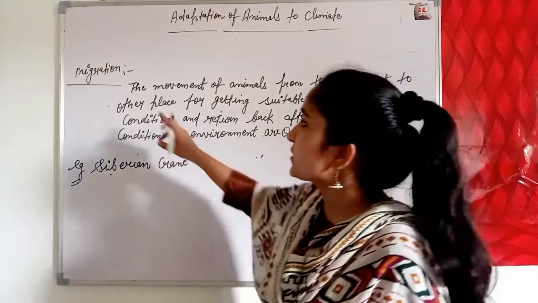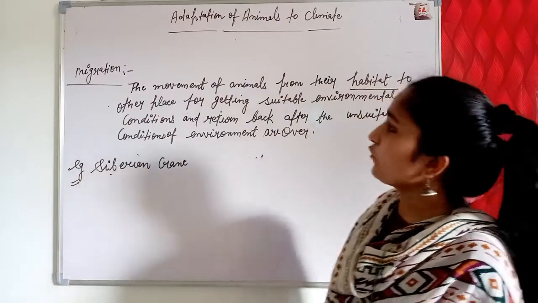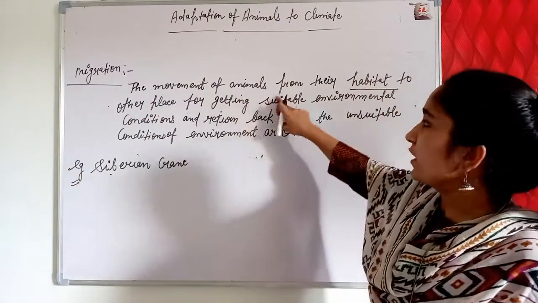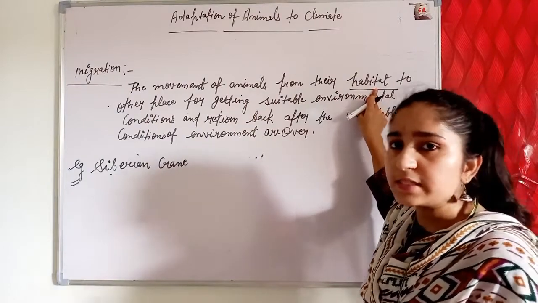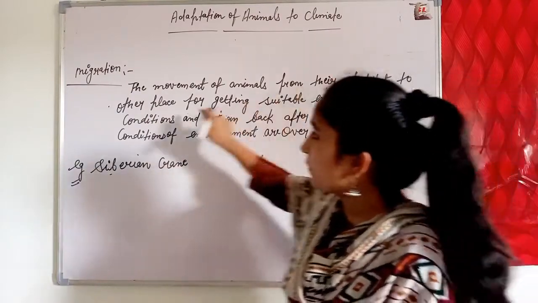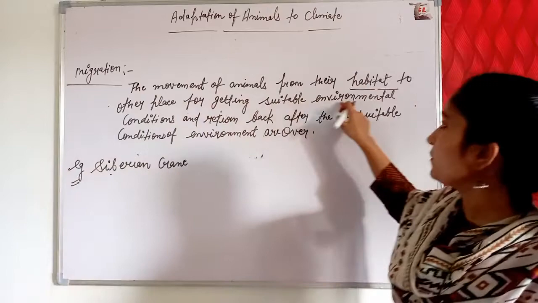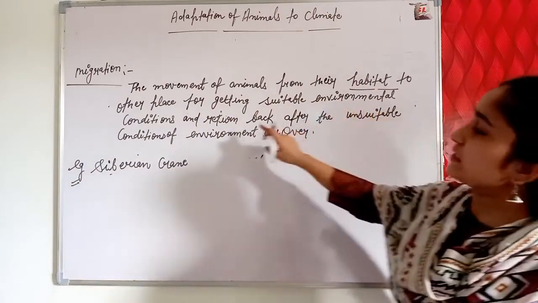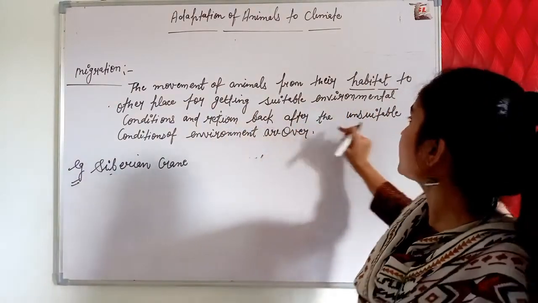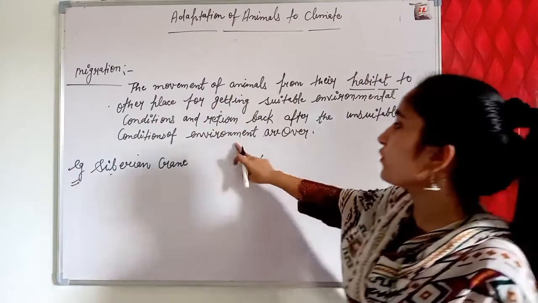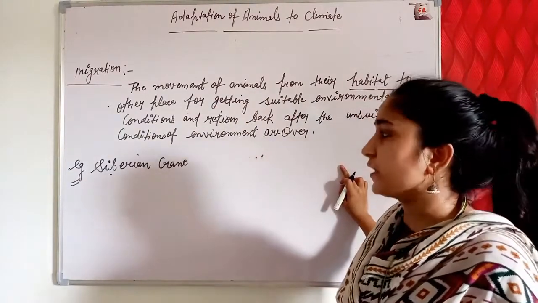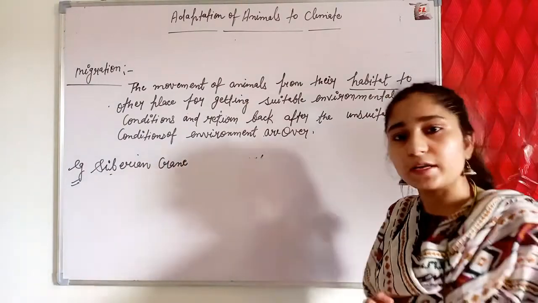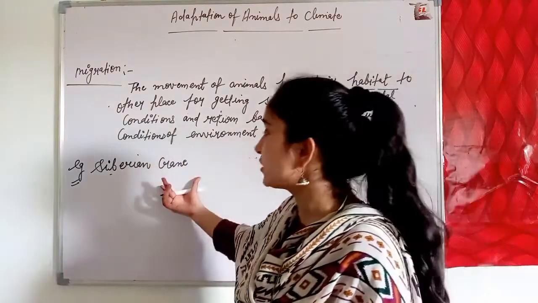Our next term is migration. The meaning of migration is the movement of animals from their habitat, the place in which animals live, to another place for getting suitable environmental conditions, and returning after the unsuitable conditions of the environment are over. An example of an animal that shows migration is the Siberian crane.